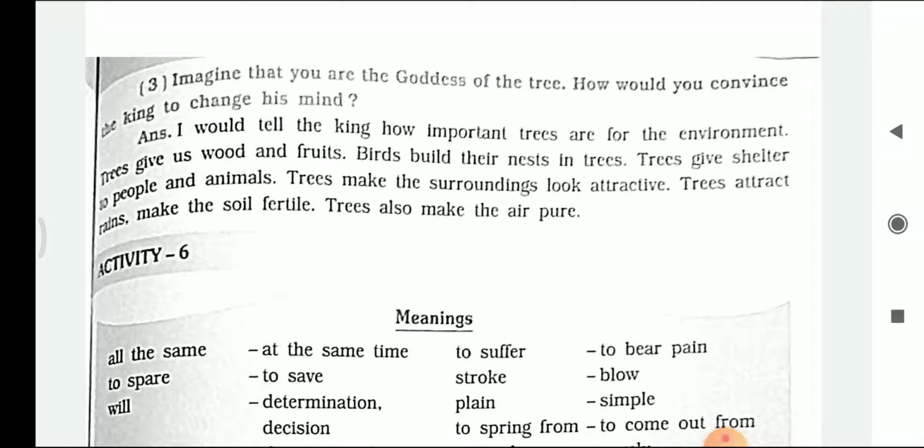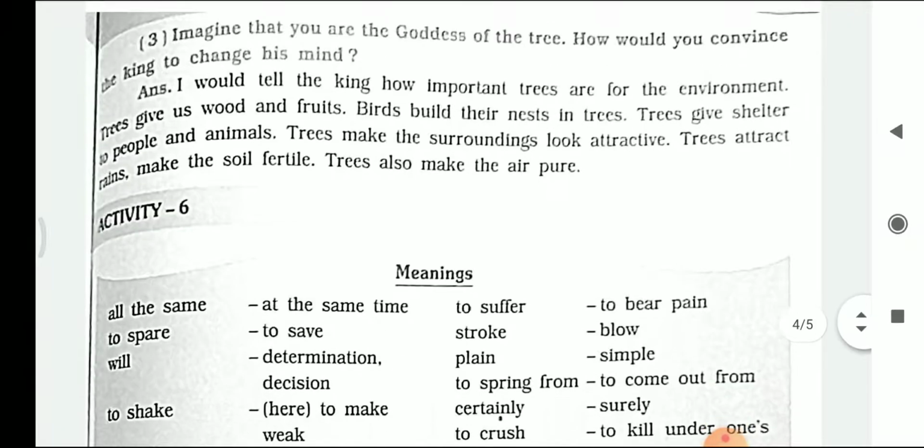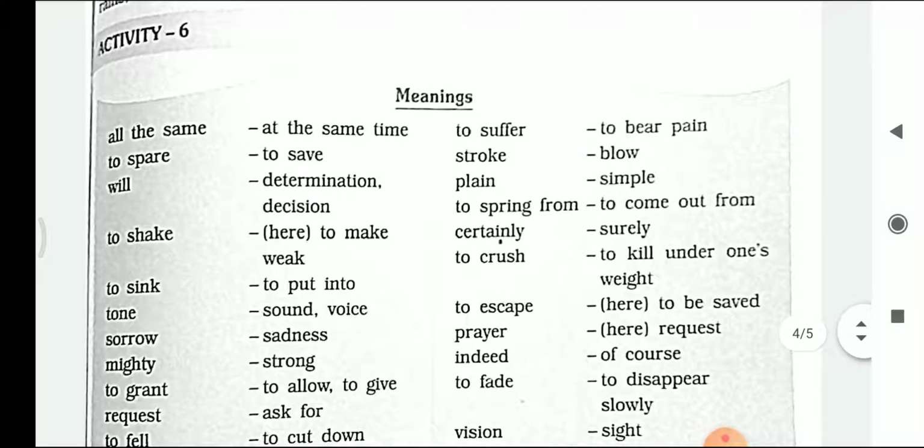Here various important examples are given that show why trees are important. Trees are important first of all for the environment. They give us food and fruits. Birds also build their nest on trees and trees also give shelter to the animals and to the people. They make the surrounding look attractive. They also bring rain and make the soil fertile. And at last, trees also make the air pure.